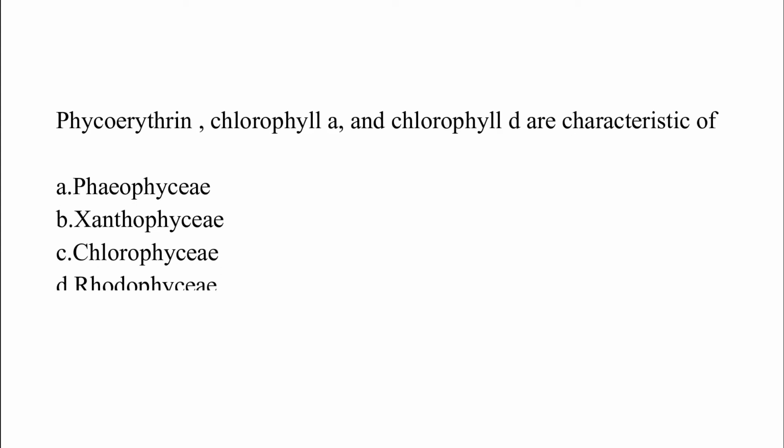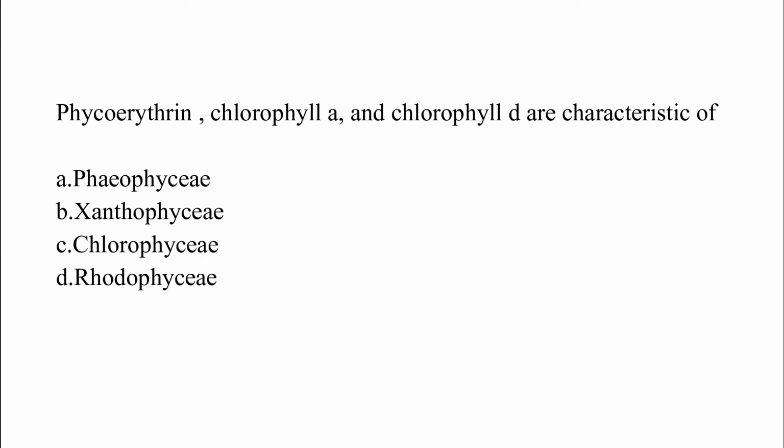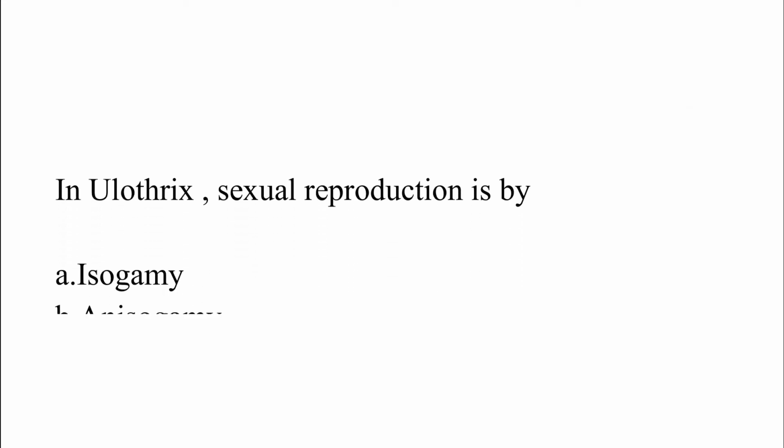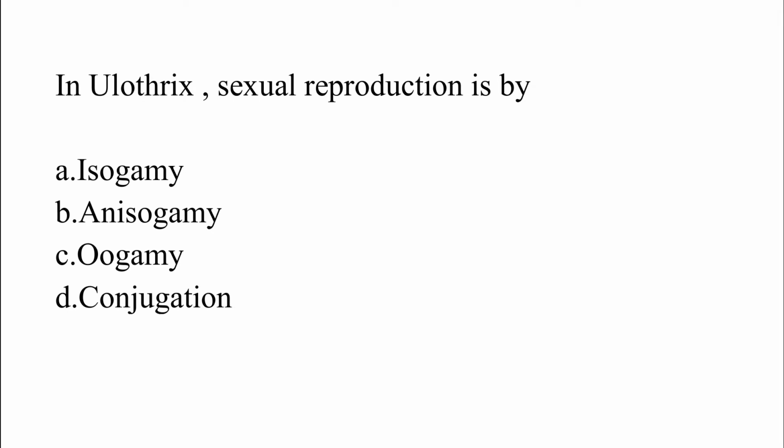Phycoerythrin, chlorophyll a and chlorophyll d are characteristics of: option A, Phaeophyceae; option B, Xanthophyceae; option C, Chlorophyceae; option D, Rhodophyceae. The correct answer is option D, which is Rhodophyceae. In Ulothrix, sexual reproduction is by: option A, isogamy; option B, anisogamy; option C, oogamy; option D, conjugation. The correct answer is option A, which is isogamy.